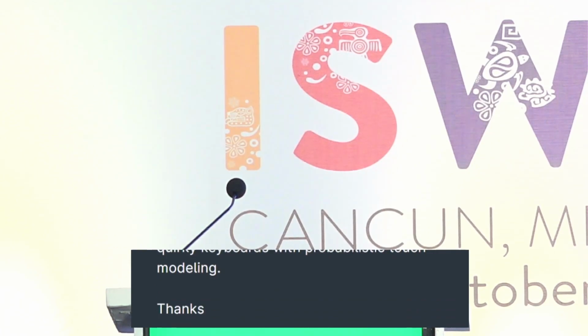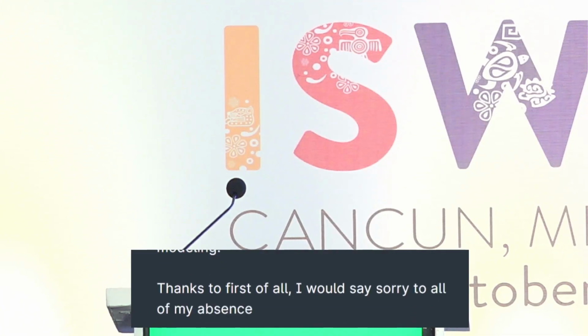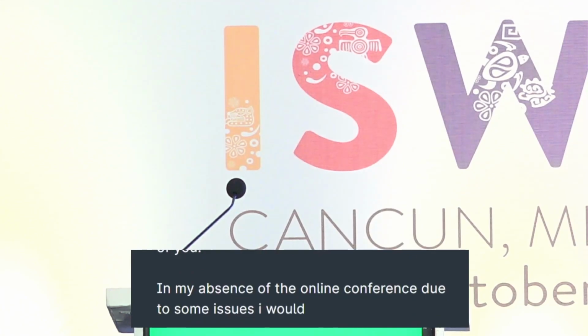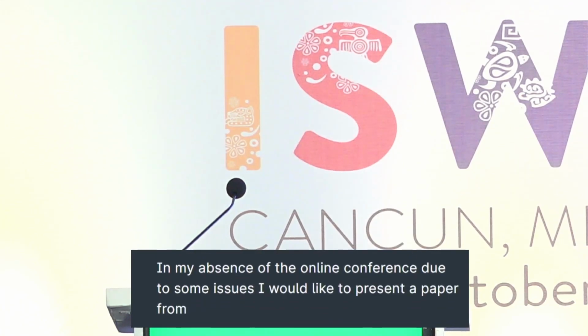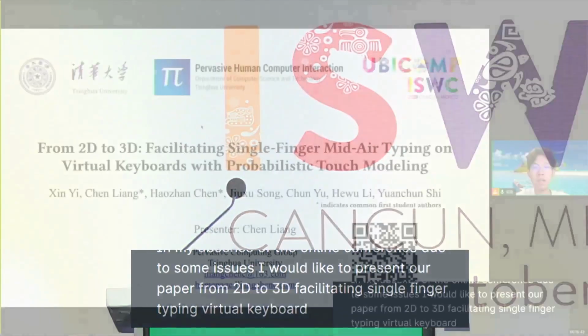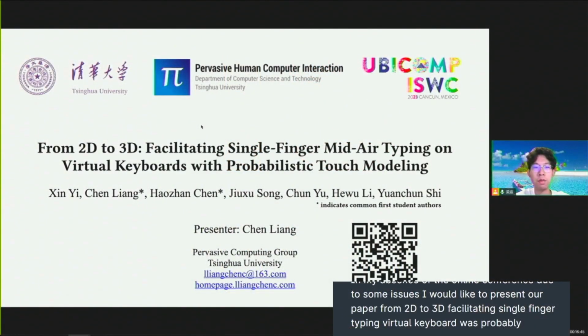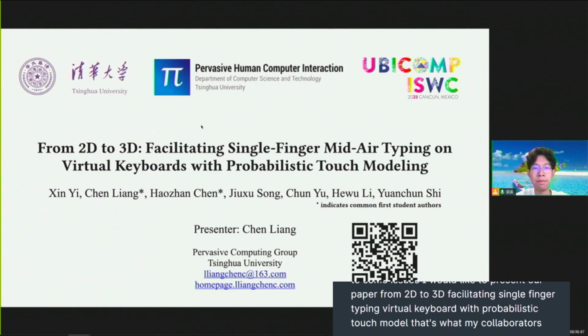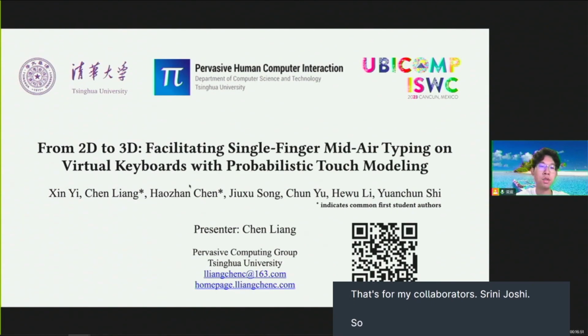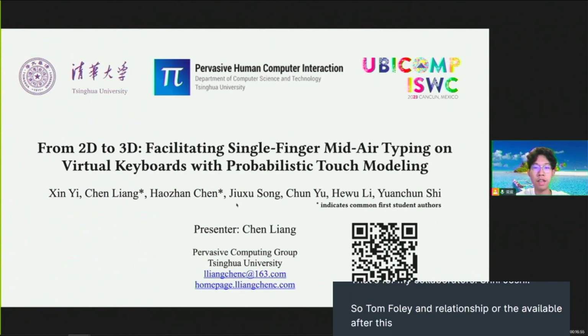First of all, I would say sorry to all of you for my absence of the offline conference due to some user issues. Here, I would like to present a paper, From 2D to 3D, facilitating single-finger mid-air typing on virtual keyboard with probabilistic touch modeling. Thanks for my collaborators, Xin Yi, Haozhan Chen, Jiuxu Chun, Hewu and Yuanchun for their valuable effort put into this work. Let's first watch an introduction video of our paper.